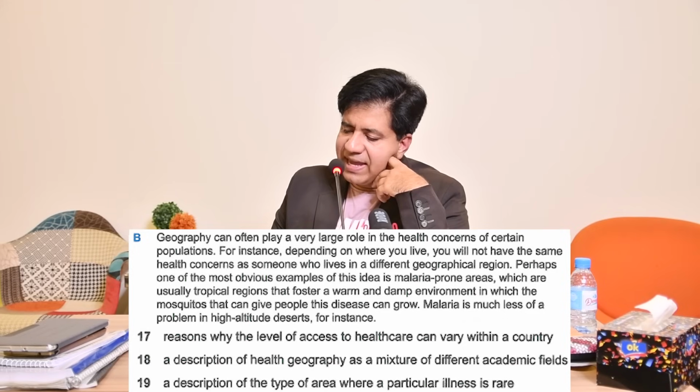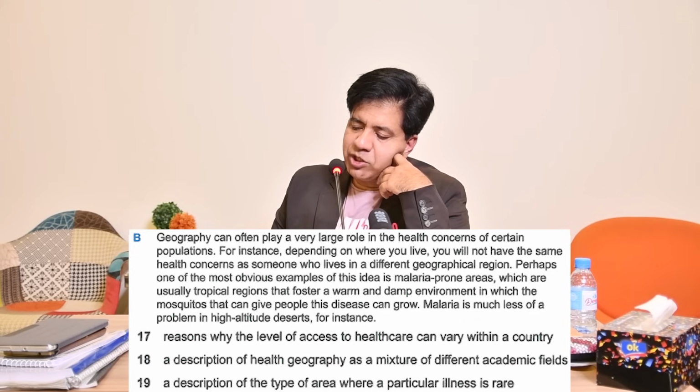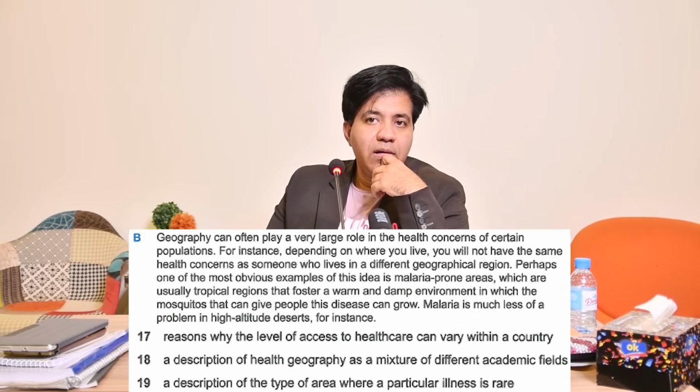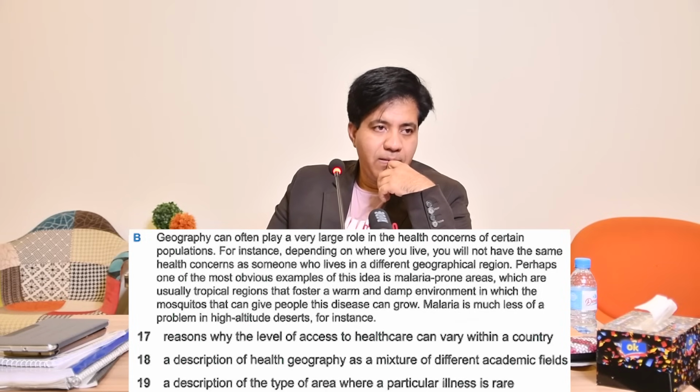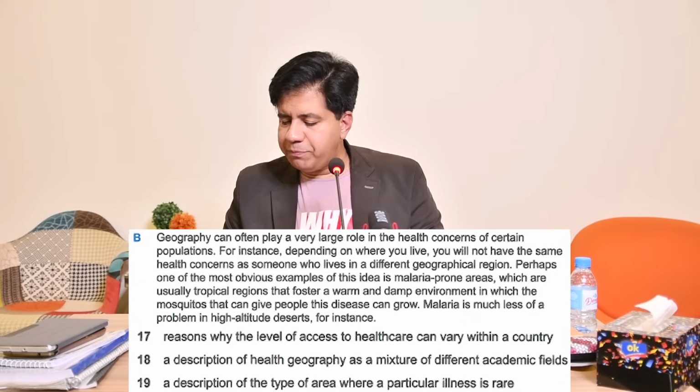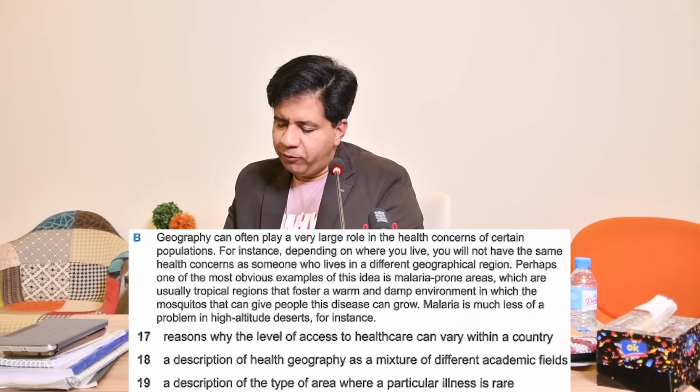Go to paragraph A and B. Description of type of area where a particular illness is rare. Mosquito. Yeah, exactly. Now please come to paragraph B and 4th last line.